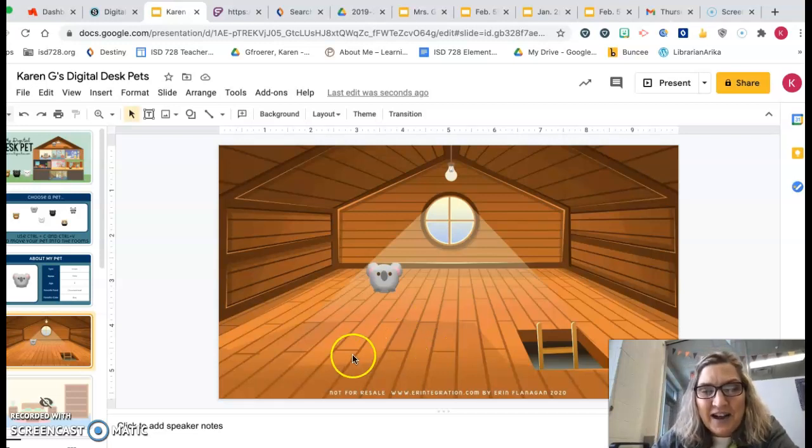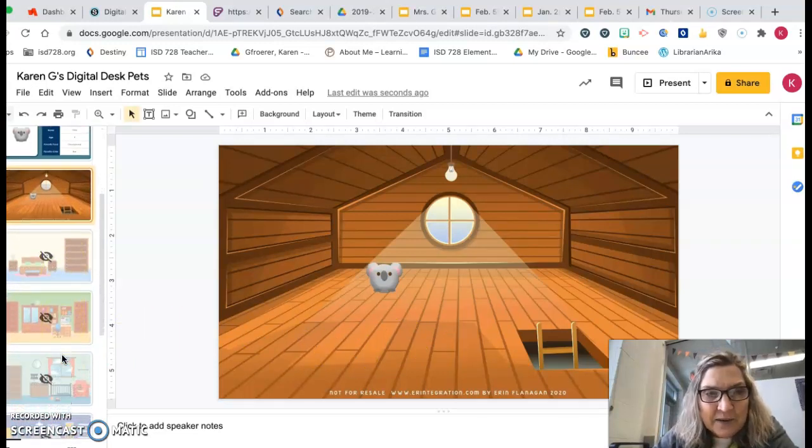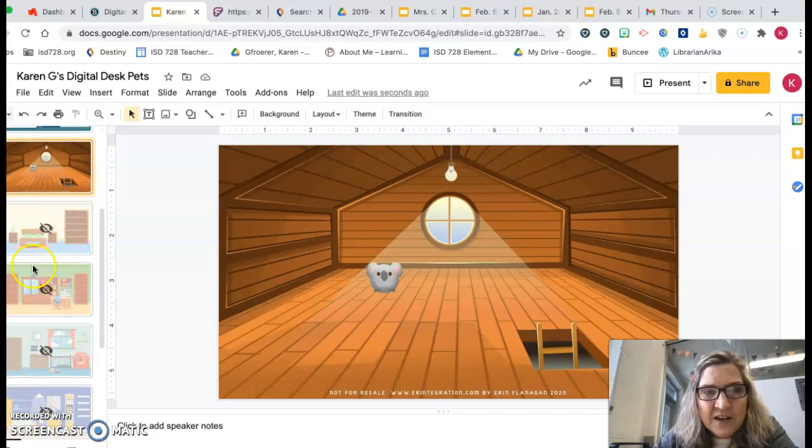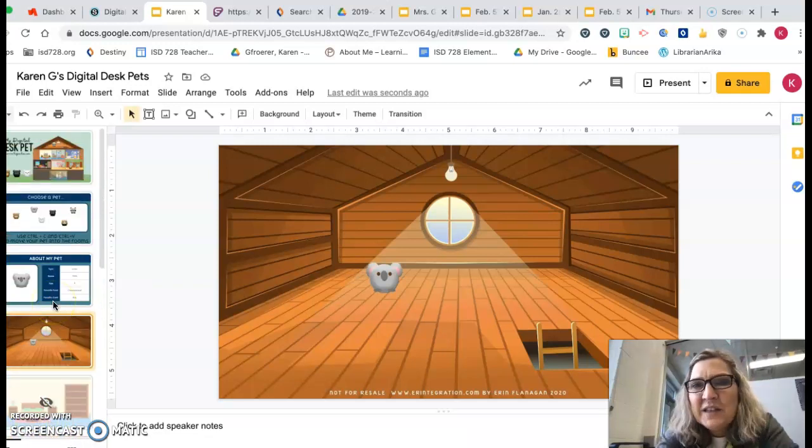All right. So you will also see down here, there are lots of hidden slides. We're not doing those today. That's for future use. So that's why they're blocked off for you. So you're just doing these few slides.